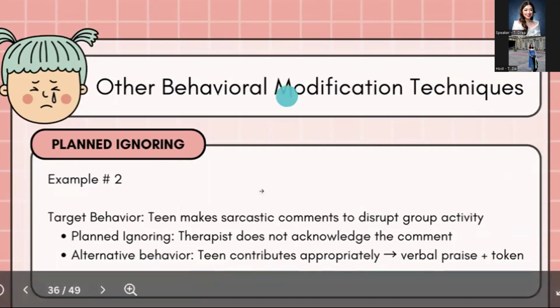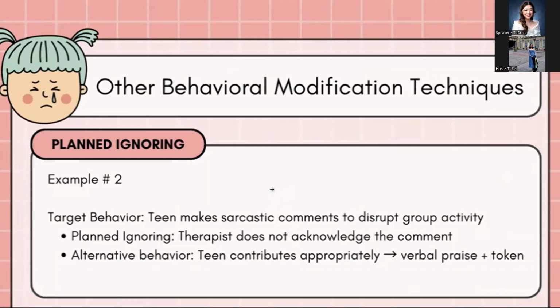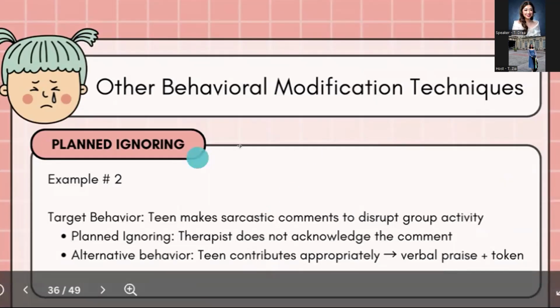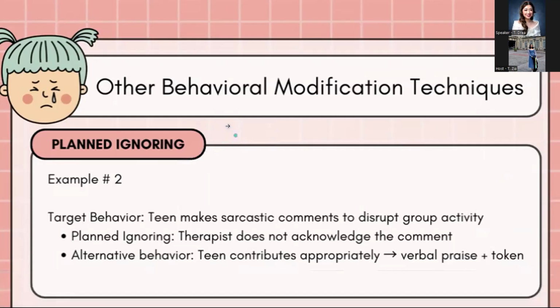So we can use planned ignoring with other BMTs such as token economies, shaping, and prompting. So reminders ko lang if we are going to use planned ignoring is that consistency is very critical. So everyone must ignore the behavior every time. And also, we should never ignore dangerous or harmful behaviors. And positive attention must follow the appropriate behavior. We can combine other strategies such as token economies, prompts, or shaping that can strengthen outcomes.